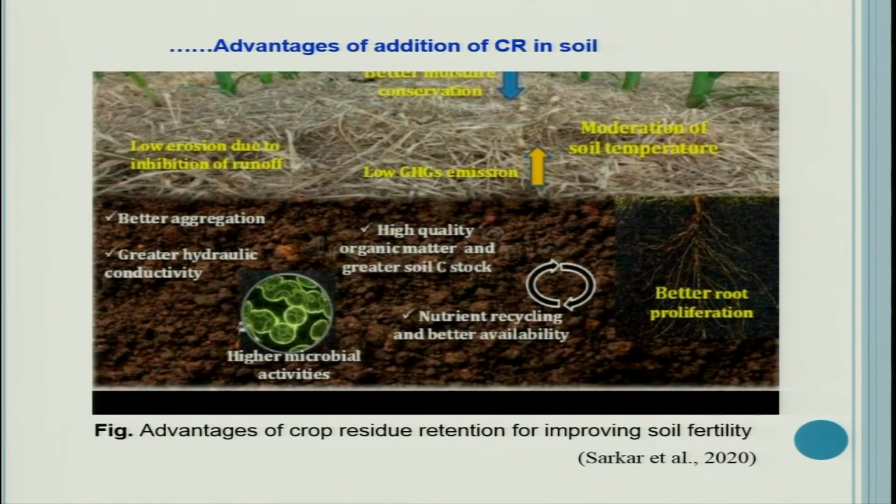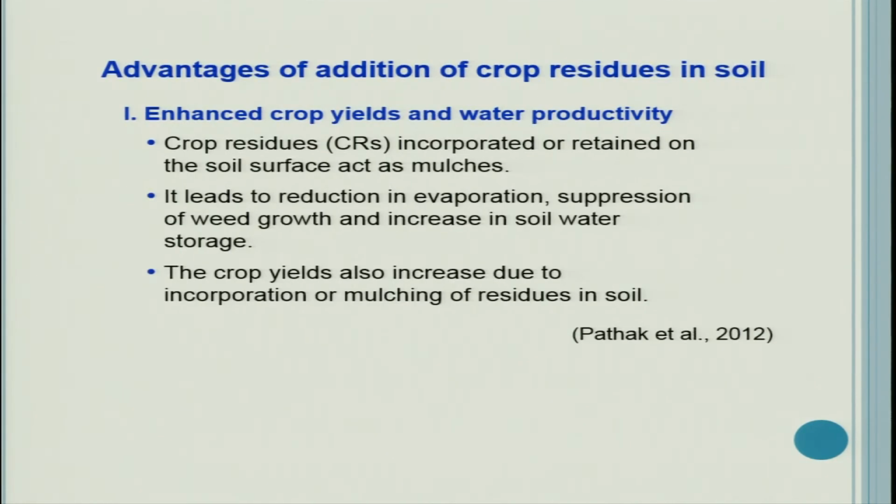High quality organic matter and greater soil carbon stocks, nutrient cycling and better availability, because part of the surface mulch which is in direct contact with the soil will decompose slowly, but the nutrients produced here will go down with the water and be taken up by the plants. Another interesting advantage is better root proliferation, because the soil structure has improved, so root growth is also improved.